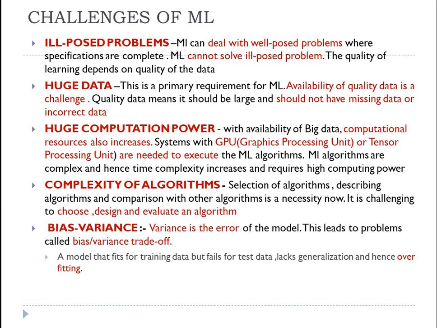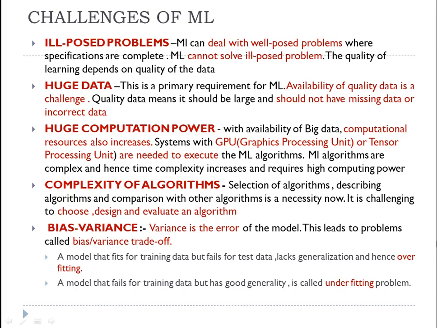Therefore the model works very well on your training data, but when you test it on new data, it fails. When the model works very well on your training data but fails on your testing data, we say that the model has the problem of overfitting. That means the model is trained specifically for a particular data only, without much generalization.